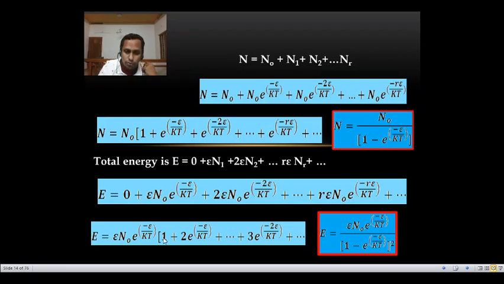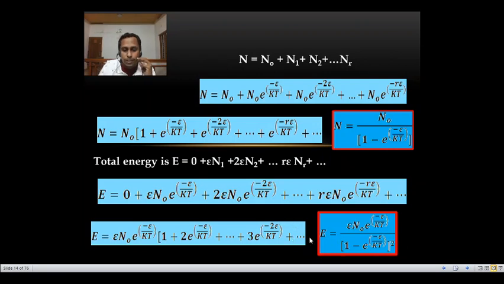Please note 1 plus 2 e raised to minus epsilon by kt plus 3 e raised to minus 2 epsilon by kt. The last term is r e raised to minus of r minus 1. See, look at this one, r minus 1. Okay. I think it is clear. Now look at this square bracket. This is again a binomial expansion.